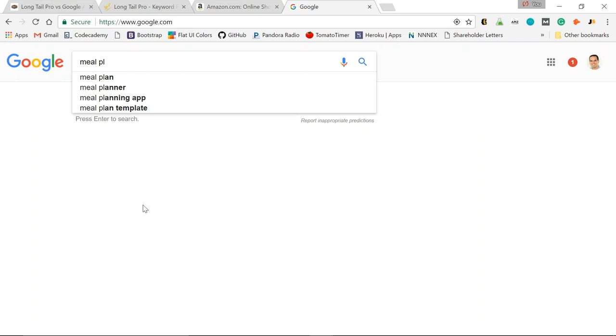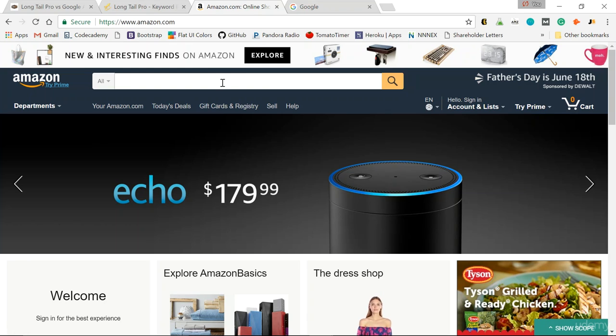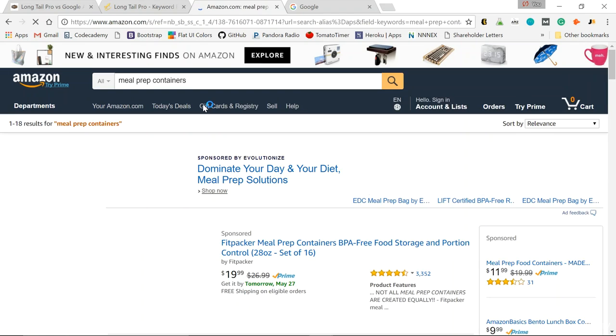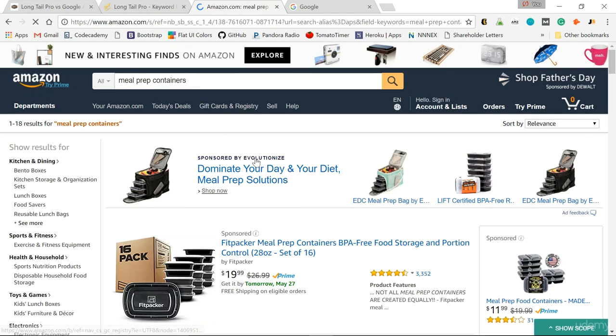Next is Amazon. They have the same feature of autocomplete. So as you can see, keyword suggestions all day. Meal prep containers, meal prep, meal replacement shakes. I can create my next product around these suggestions. So let's just click this prep containers. We'll click the first one here.